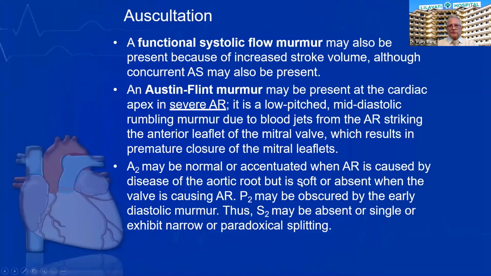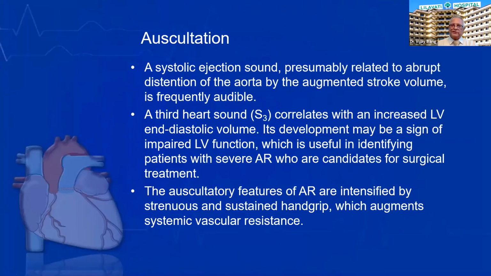The A2 is normal or accentuated in AR caused by disease of the aortic root, but it is soft if it is valvular AR. P2 may be obscured due to the early diastolic murmur present right after the A2, and S2 may be absent or single, or exhibit narrow or even paradoxical splitting, like we hear in aortic stenosis.